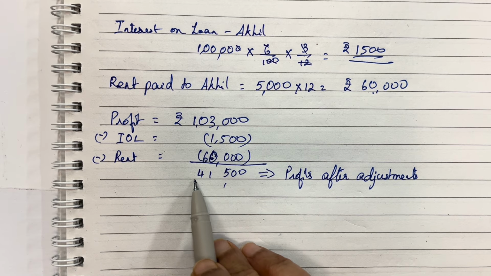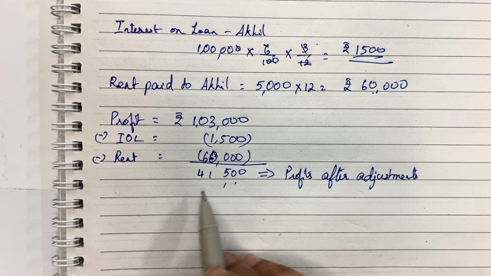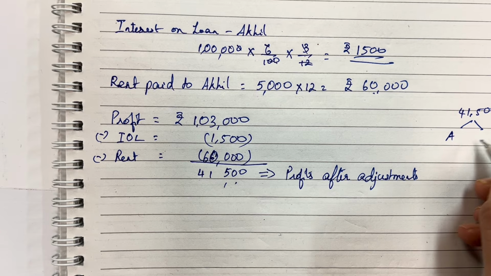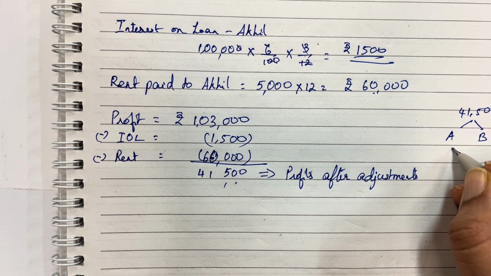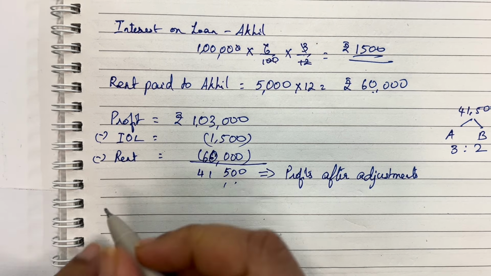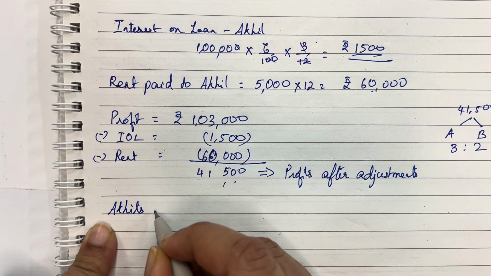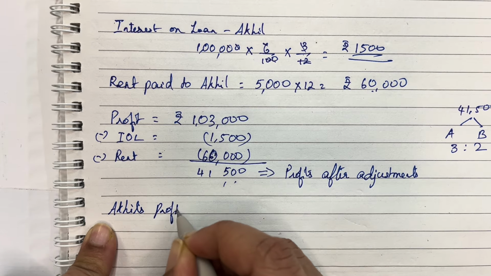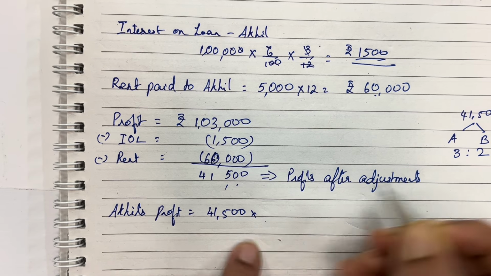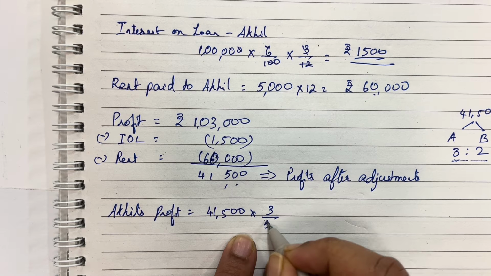Now this profit of 41,500 is going to be divided between the two partners. This profit of 41,500 will be divided between the partners Akhil and Bimal in the ratio of 3:2. This is the profit sharing ratio. So now let's divide the profits between the two partners. Akhil's share of profit would be 41,500 into 3. He gets 3 parts out of the total 5 parts. So 3 by 5.